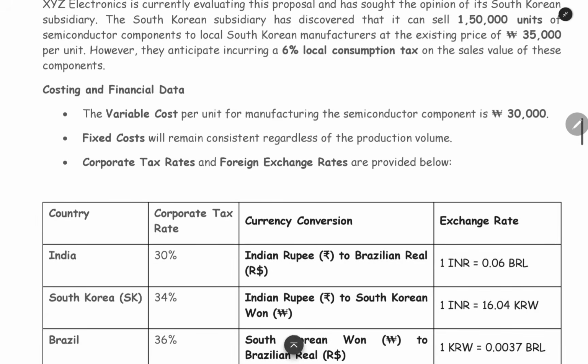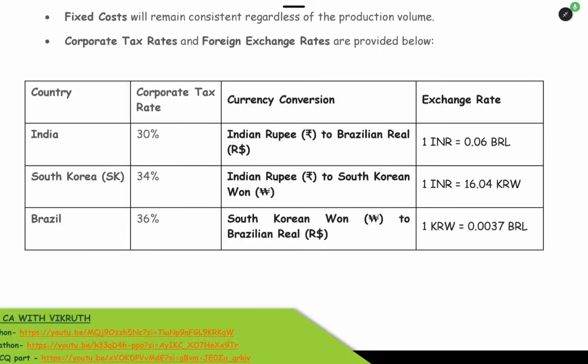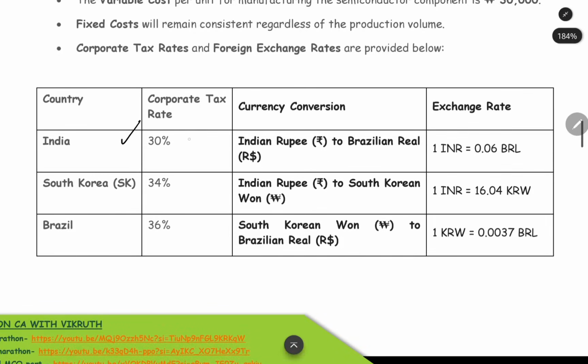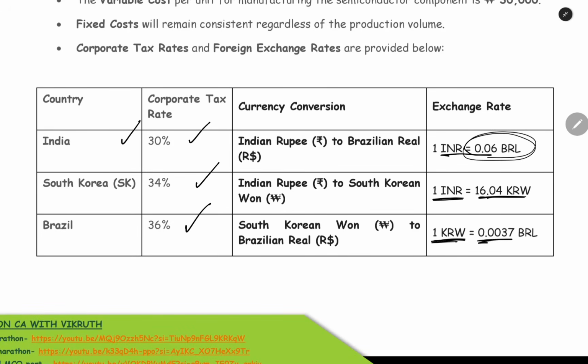Now, what is the costing and financial data? For manufacturing one unit of the semiconductor component, the cost for the South Korean subsidiary is 30,000 won, South Korean won. Fixed cost will remain the same. The tax rate and the foreign exchange rate are given below. India, the tax rate is 30%. The exchange rate they have given: for 1 rupee, 0.06 BRL. BRL means Brazilian currency. South Korea, 34% tax rate. For 1 rupee, 16.04 South Korean won. And for Brazil, 36% is the tax rate. For 1 Korean won, if you want to convert into Brazilian currency, 0.0037. So this is the exchange rate they have given.